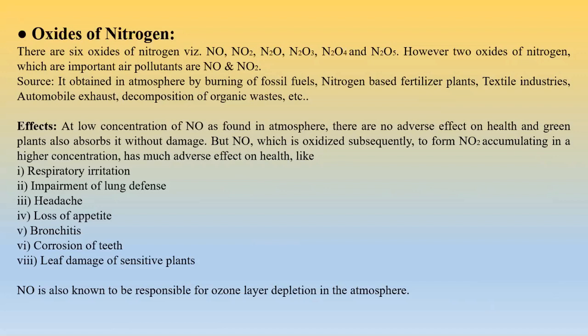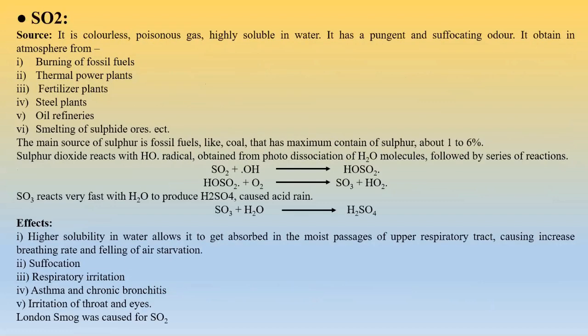Now what are the effects? If concentration is low, then there is no problem, right? But if the concentration is high, then what will happen? Number one, we will have loss of breath, that is respiratory irritation, impairment of lung defense, that is lungs will fail, headache, loss of appetite, bronchitis, corrosion of teeth, and leaf damage of sensitive plants. So all this will happen if these particular pollutants, NO2, are present in air in large amount, right? If it is in permissible limit, then there is no problem. NO is known to be responsible for ozone layer depletion of the atmosphere. So another problematic work has been done by this particular thing.